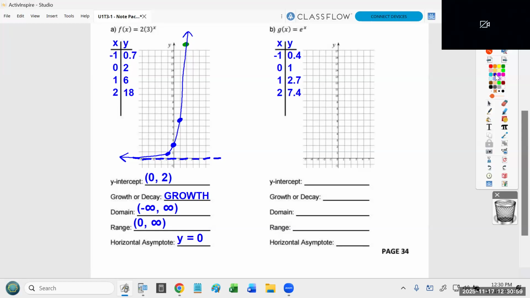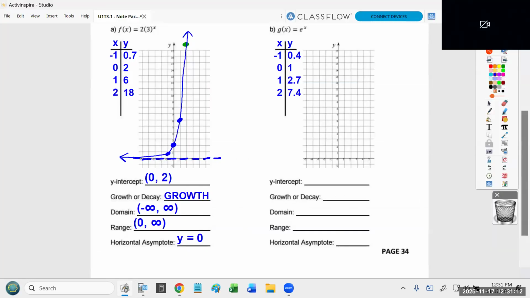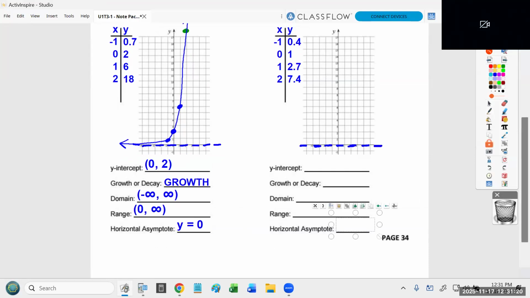And what Mr. Fee is talking about is, if you hit graph, see, once again, just like every other exponential function we typically have looked at, it has a horizontal asymptote at y=0. So I would agree with him, it's a good idea to just draw that dotted line as a guide. And go ahead and record that as your asymptote at y=0.